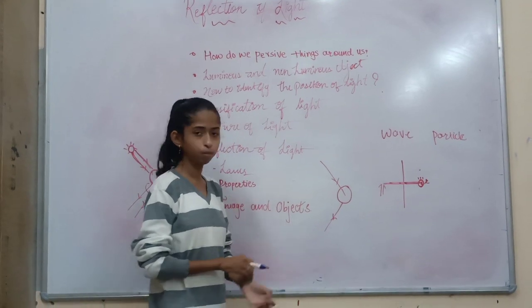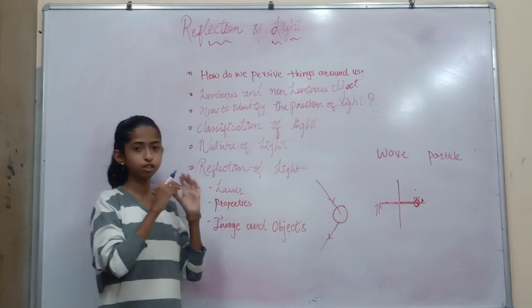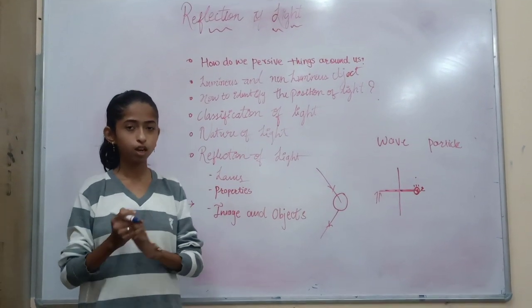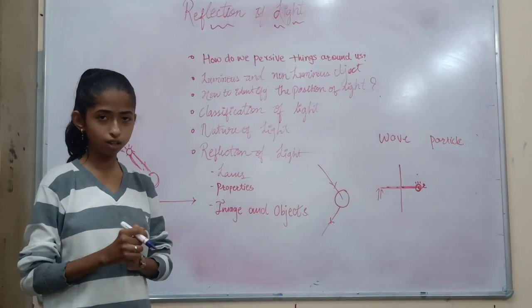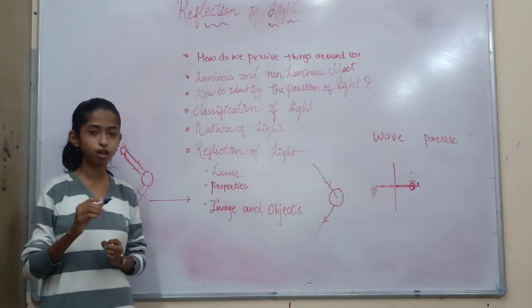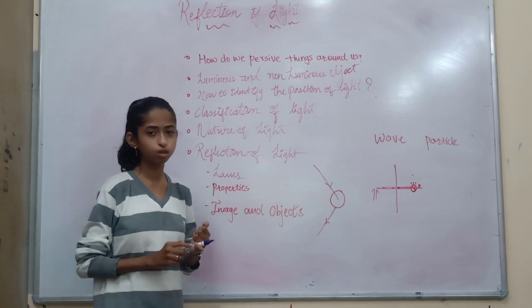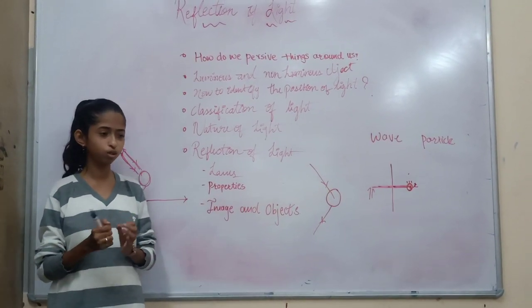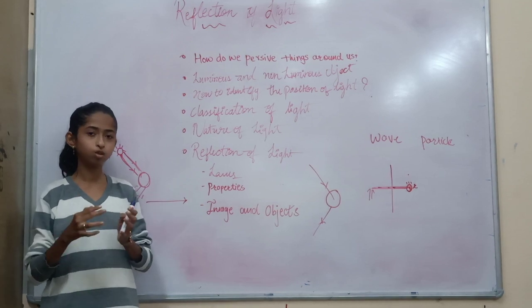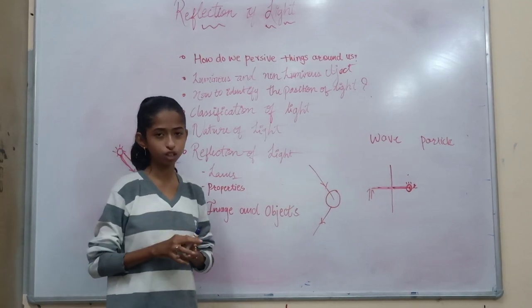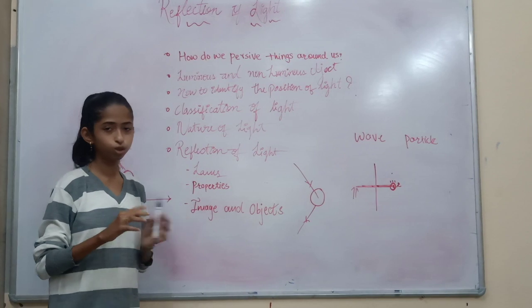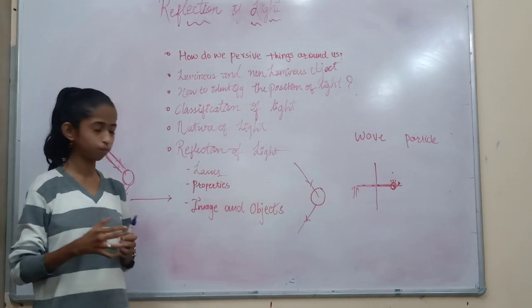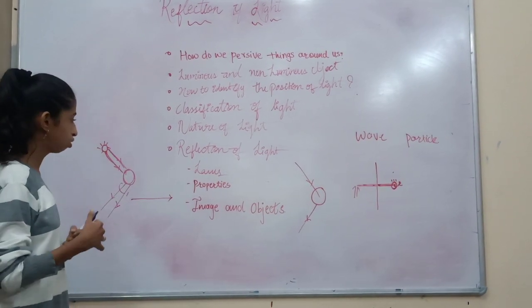If you take an example of glass, if we incident a ray of light on the glass, it will actually pass through it, right? So that's the example of a transparent object. And what about the translucent object? Translucent objects are objects which allow light rays to pass through partially. You get a blurry image for the translucent object.